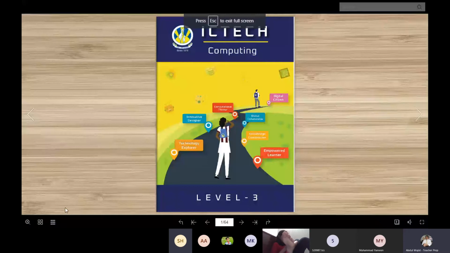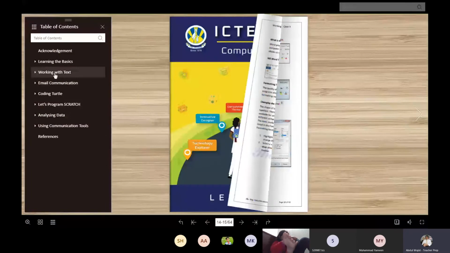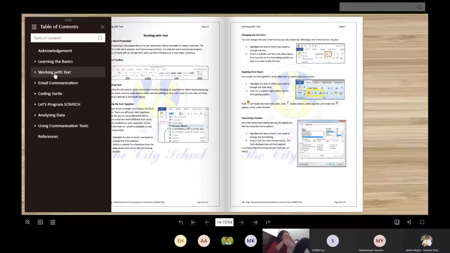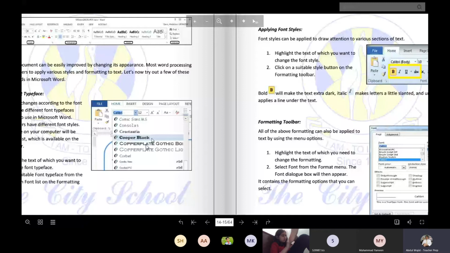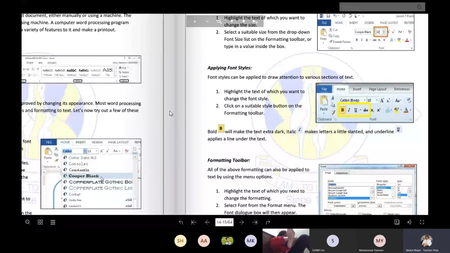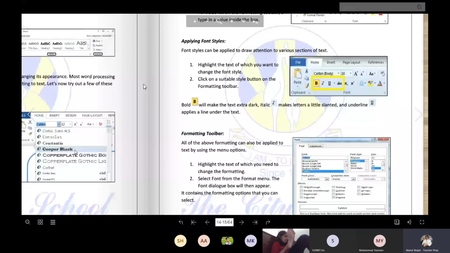Walaikum salam. You will click here again. We will go for Working with Text. We will click on it. Now this one, Working with Text, we will zoom in. We already discussed this one: word processing, font face, formatting, font size, style, and also now the formatting toolbar.